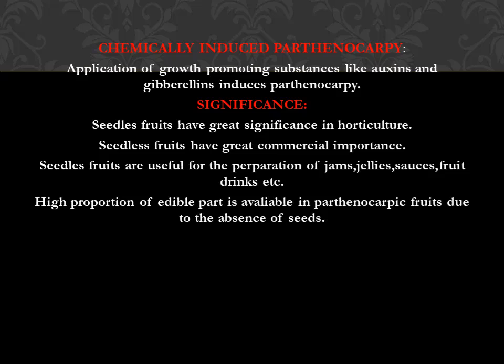By applying that mechanism, we are promoting parthenocarpy by applying some chemical agents, that is auxin and gibberellins. These are the natural hormones present in the plant. We are extracting that and inducing parthenocarpy in plants.